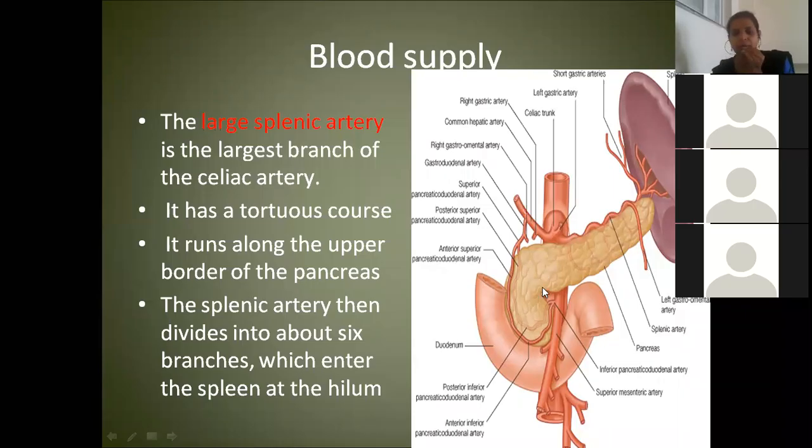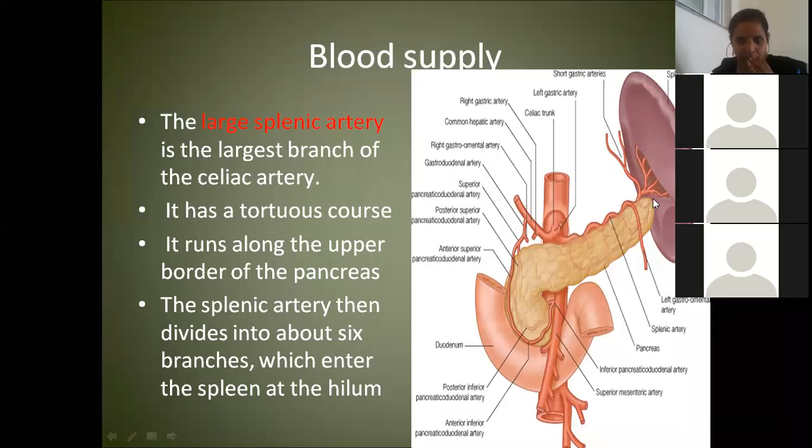What is the name of this artery? Splenic artery, ma'am. Very good. It's a branch of which artery? Celiac trunk. How is the course of this artery? Is it straight or tortuous? Tortuous. Very good.